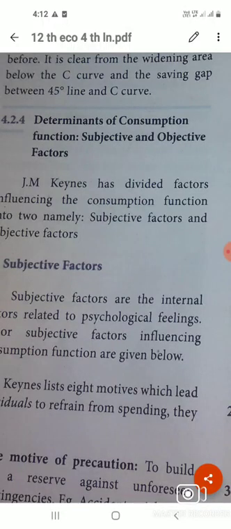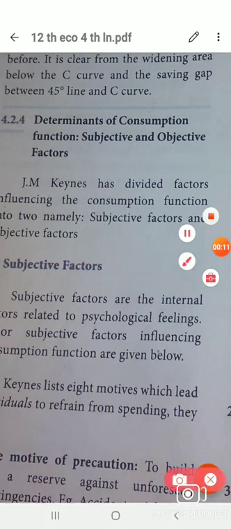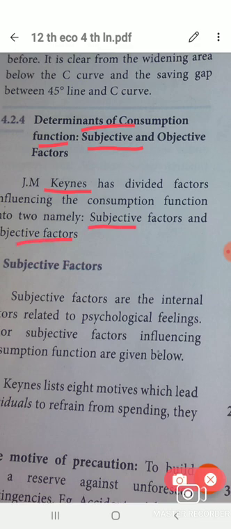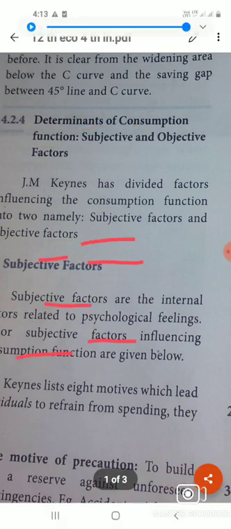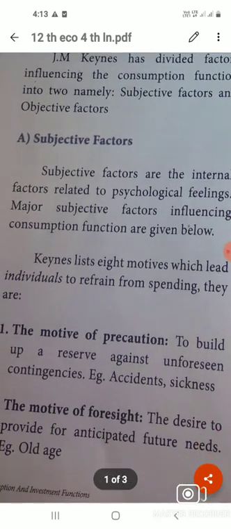Students, we have seen the fourth lesson, no? So in this fourth lesson, the next topic is determination of consumption function. Here two factors are there, divided by J.M. Keynes. What are the two factors? Subjective and objective factors. First, we are going to see the subjective factor.